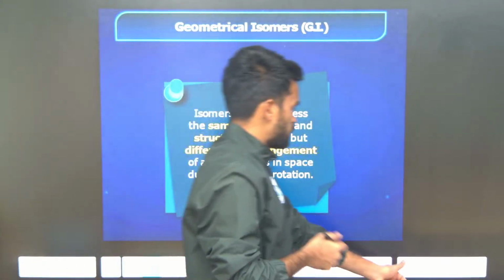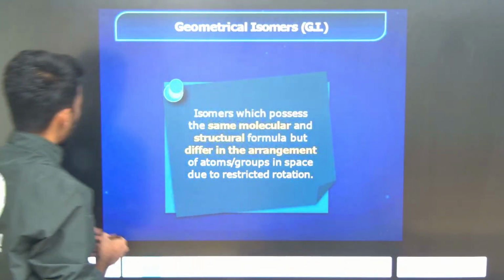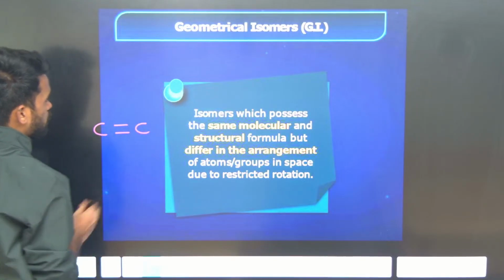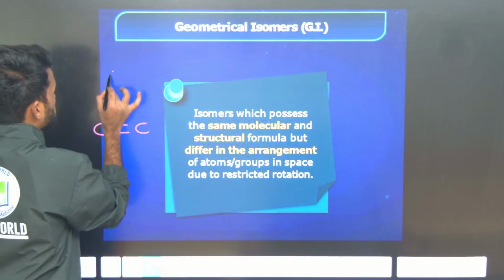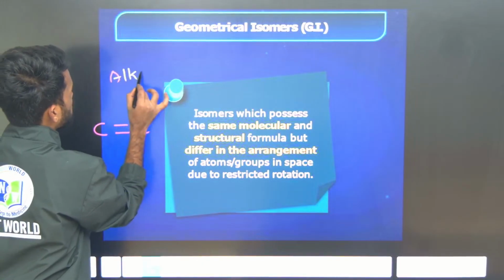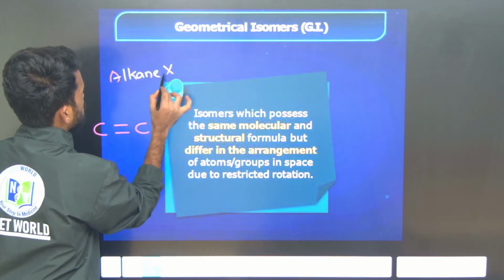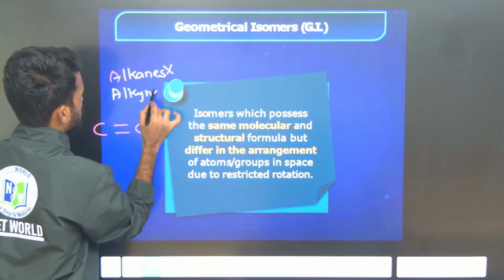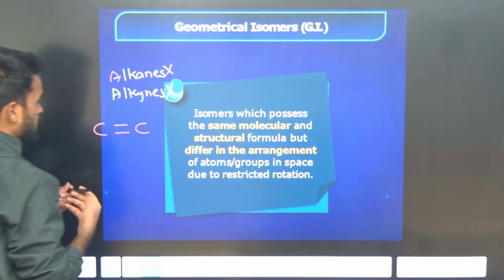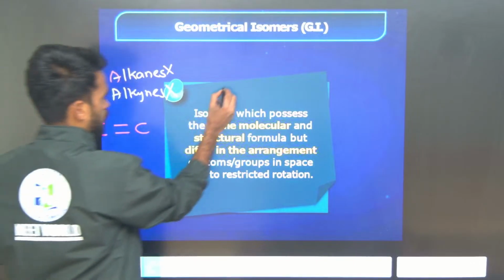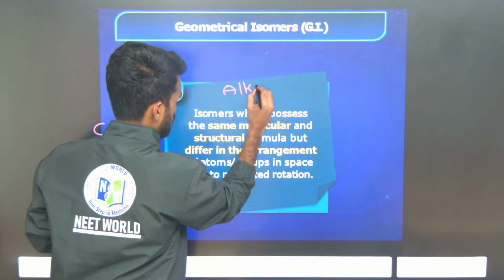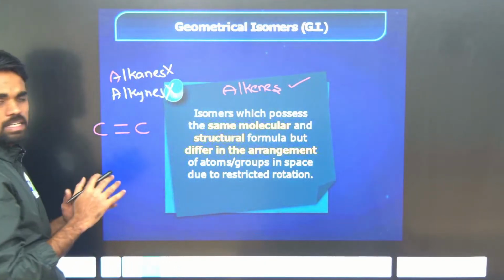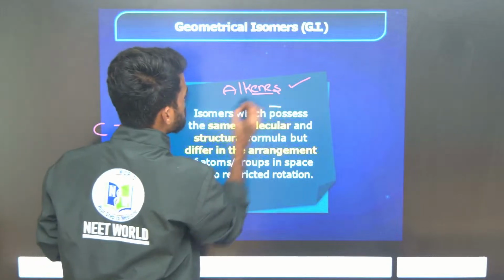When is geometrical isomerism possible? When the given compound is planar, that is, when the compound is planar, geometrical isomerism is not possible in alkanes, and in alkynes also it is not possible, but in alkenes it is possible.